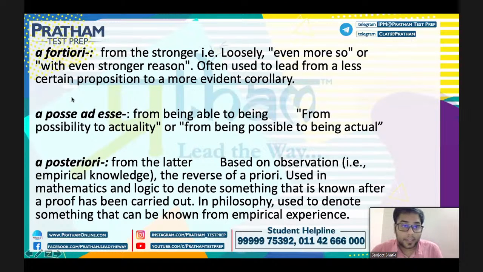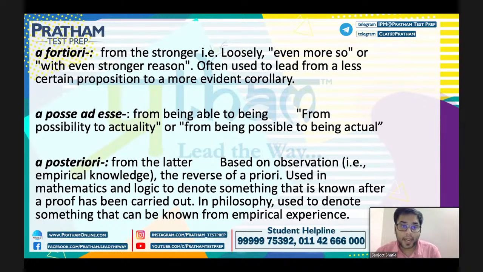So firstly, the term that is being used is called a fortiori. That means from the stronger, loosely, even more so, or with even stronger reason. It is often used to lead from a less certain proposition to a more evident corollary. So that means going from what was less evident to a more certain proposition. That is the term a fortiori. These are all Latin terms, so obviously they will have some funny pronunciation, so you don't need to learn all of them. You can just keep on looking at these videos and you will get through them.